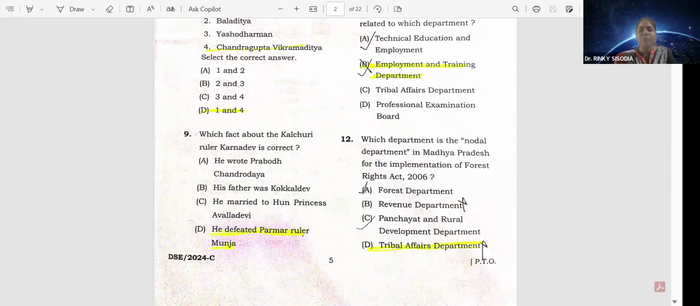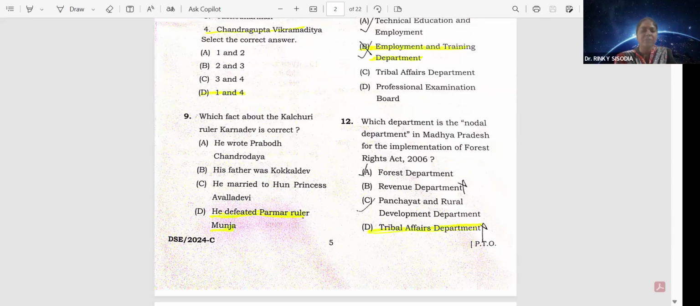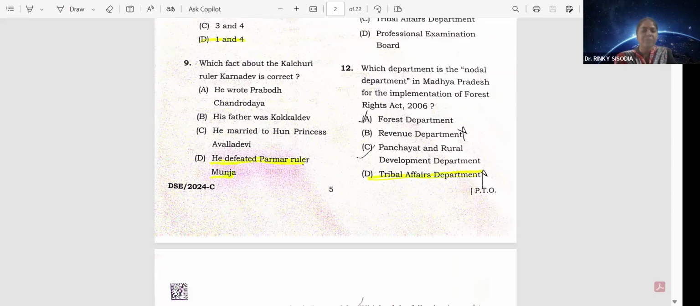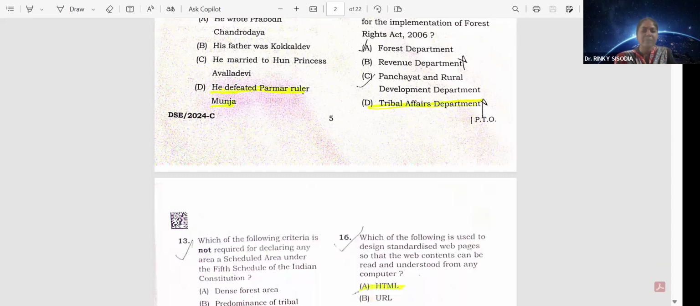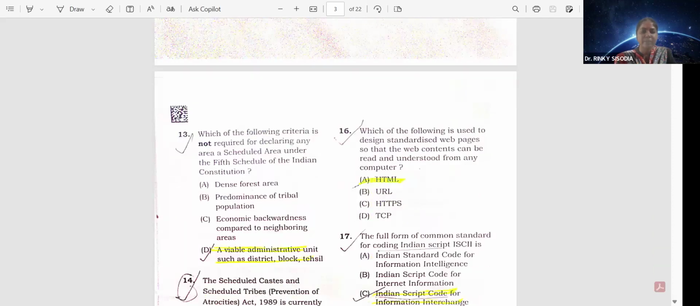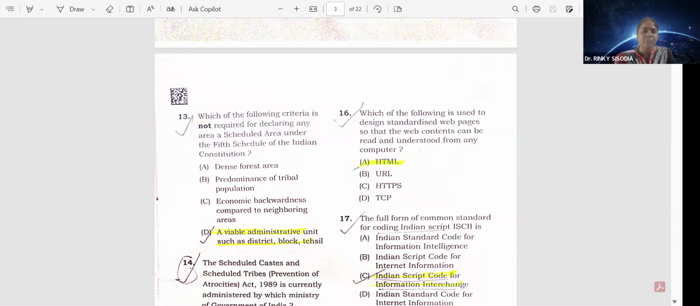Question number 12. Which department is the nodal department in Madhya Pradesh for the implementation of Forest Rights Act 2006? That is the Tribal Affairs Department, option D. Question number 13. Which of the following criteria is not required for declaring any area as scheduled area under the fifth schedule of the Indian Constitution? That is D. A viable administrative unit such as district, block, tehsil.